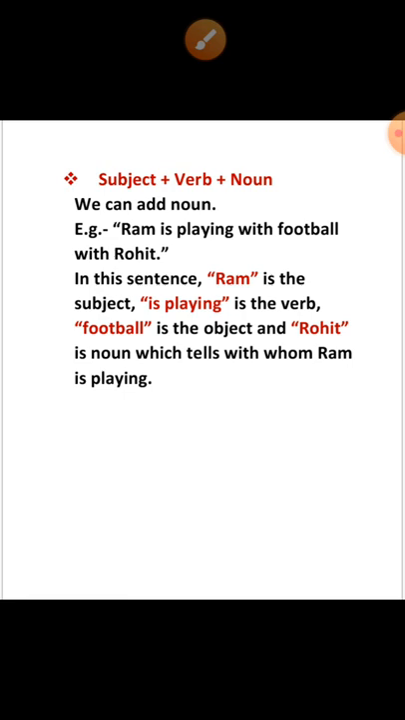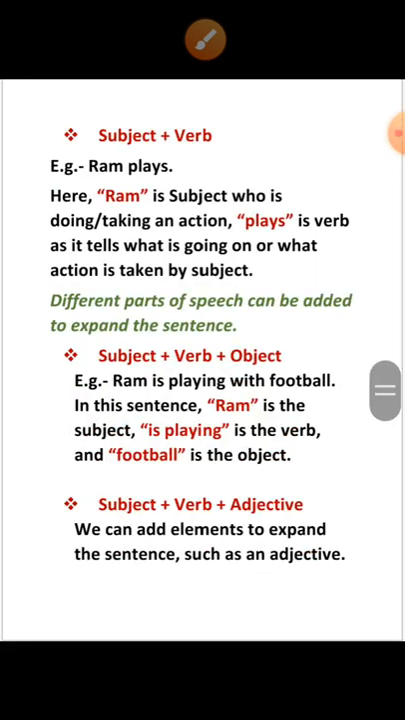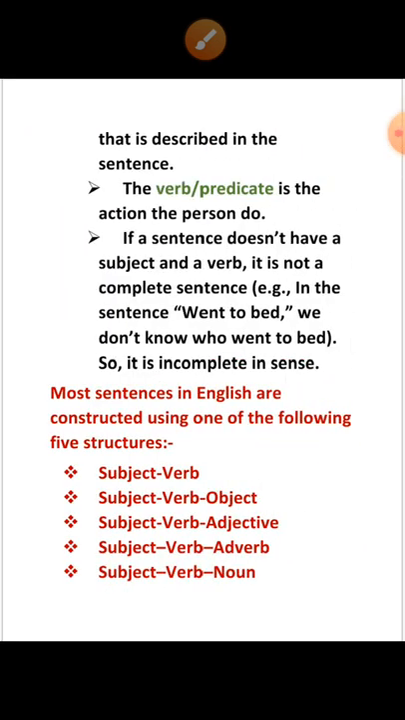So these five are the simple structures for framing sentences when we are just at our basic level for starting English. We have to follow these five structures. Okay, so by following these structures you have to frame at least five sentences from all the given structures.